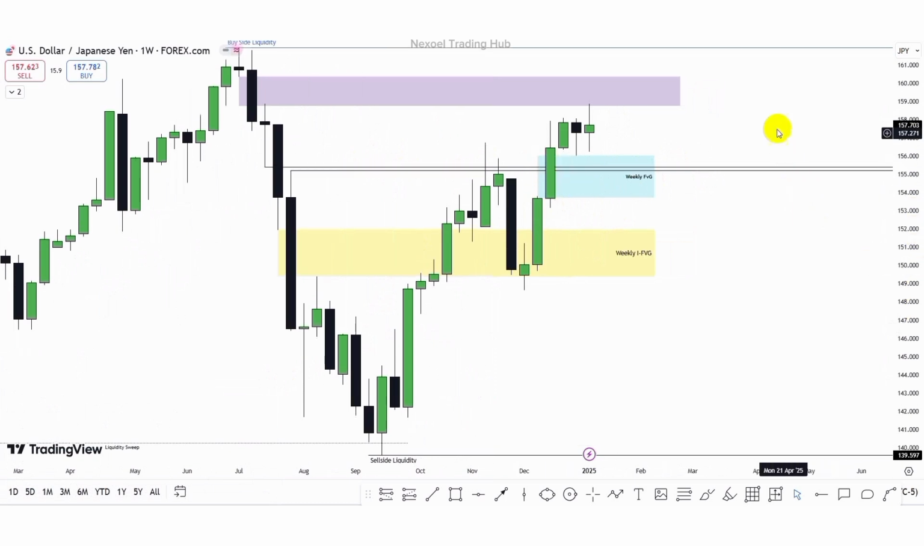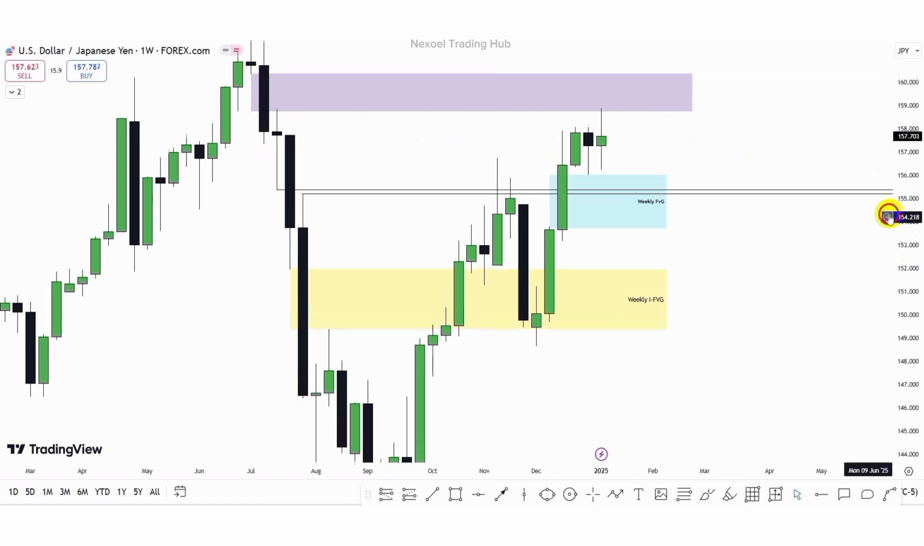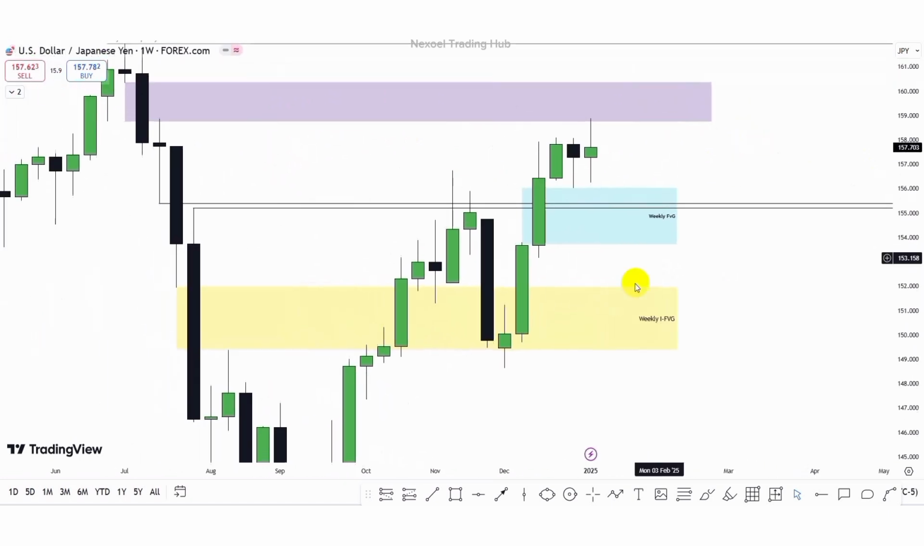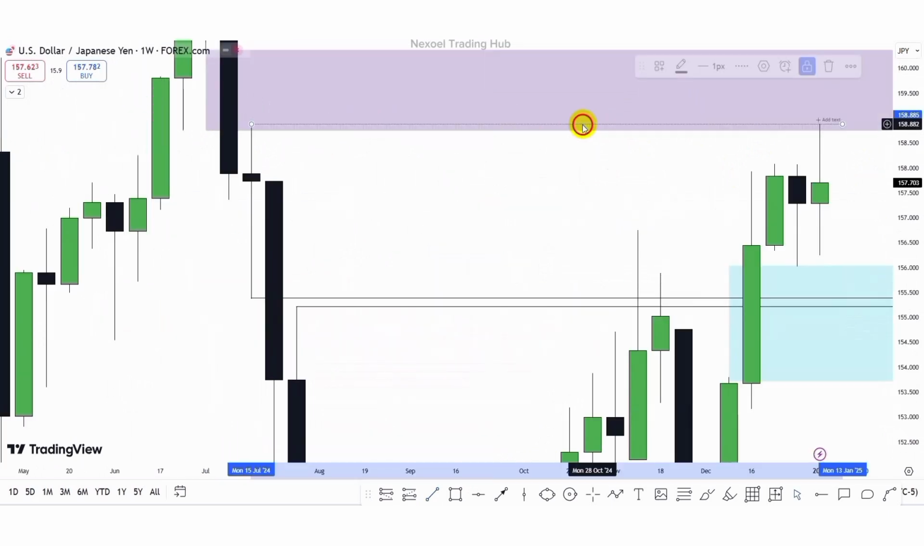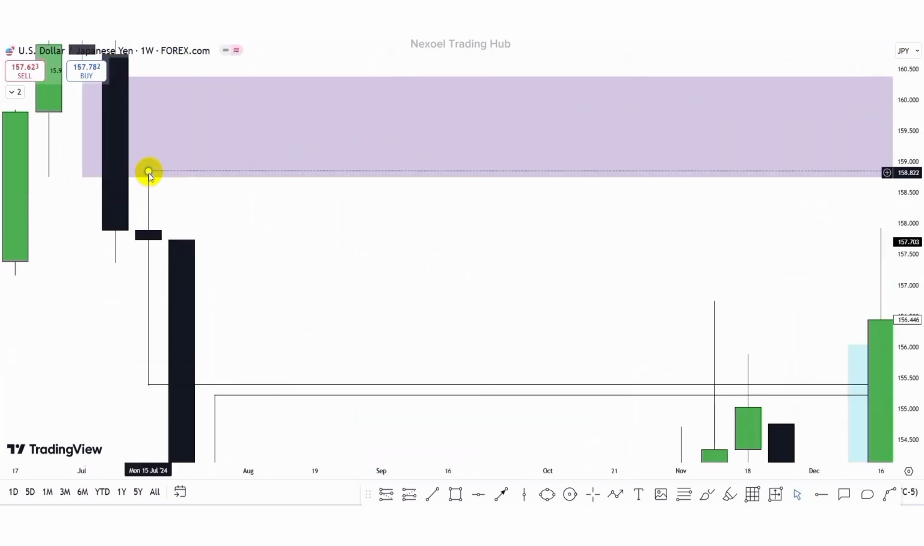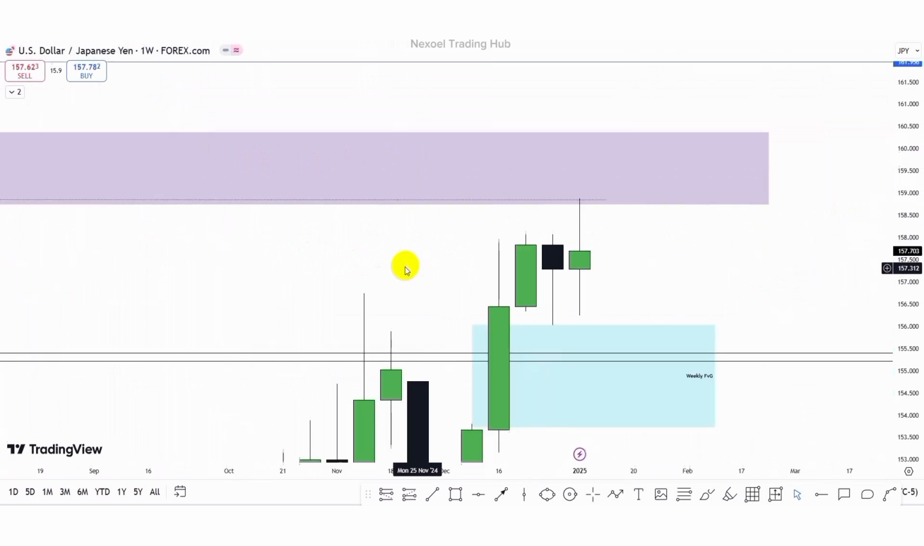Now we can see that price is mitigating this fair value gap, took out this buy side liquidity to the upside. Or we can clearly try to identify if that is a relatively equal high or the market actually took out the buy side liquidity. So let's clearly identify that first. We can see our line is resting on the high of that candle.